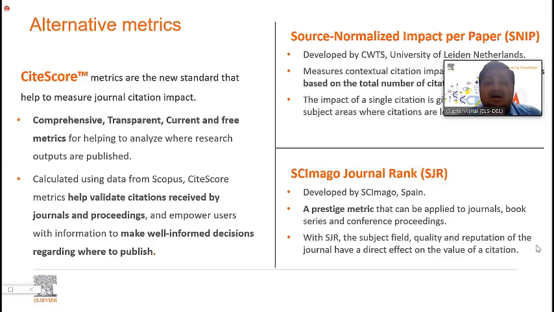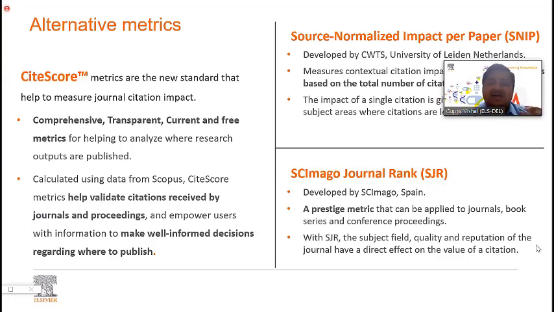Let me take an example to help you understand. Let's take 2 journals. One journal gets heavily cited from top universities across the world, Oxford, Harvard, and Yale, and then NASA. So that journal gets heavily cited from top institutions across the globe. And then there is another journal that has received the same number of citations, but the sources of the citations are not as impactful as for the other journal. Again, this is a very generic statement, but it gives you an idea of how reputed a journal is, right? So this is what SCImago calculates, and it gives you SJR.